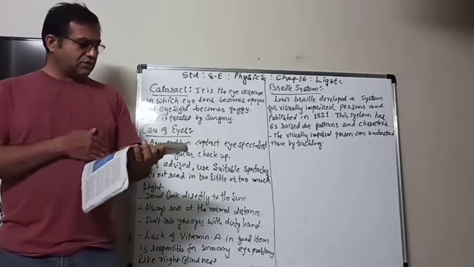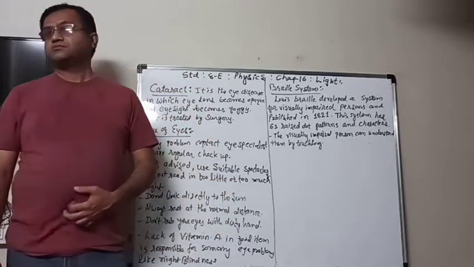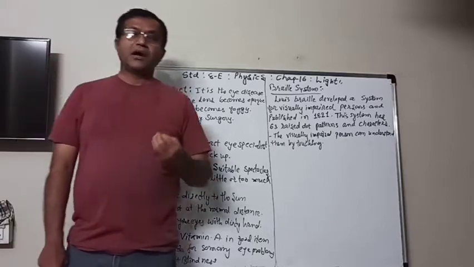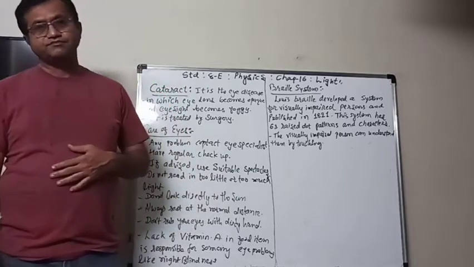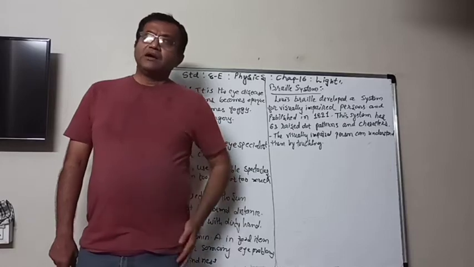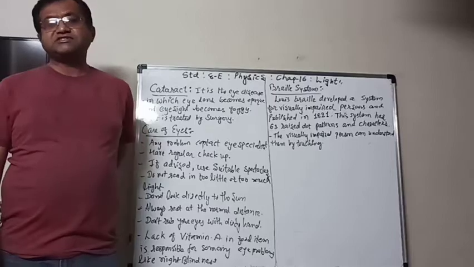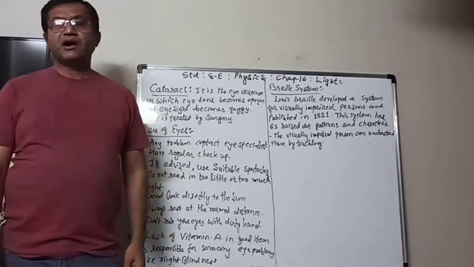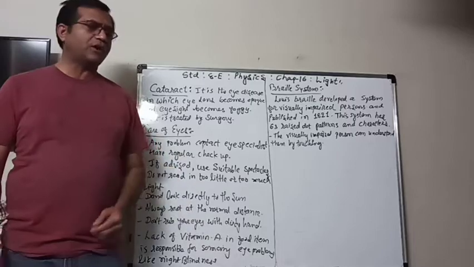We saw the structure of the eye, in which there are different parts like the cornea, iris, pupil, lens, retina, and optic nerves, etc. We saw that the eye can see objects from 25 centimeters to unlimited distance, which is known as the range of our eye.